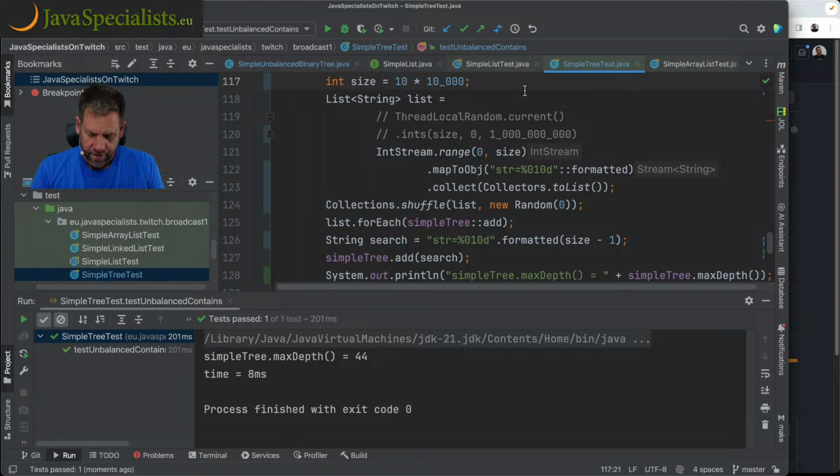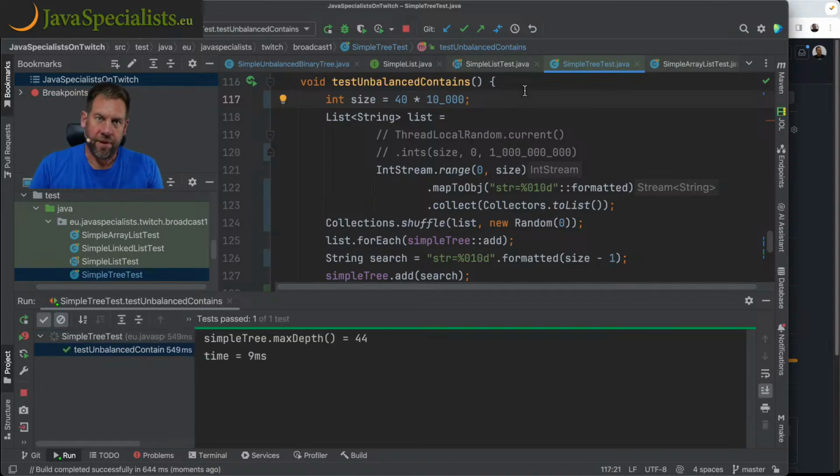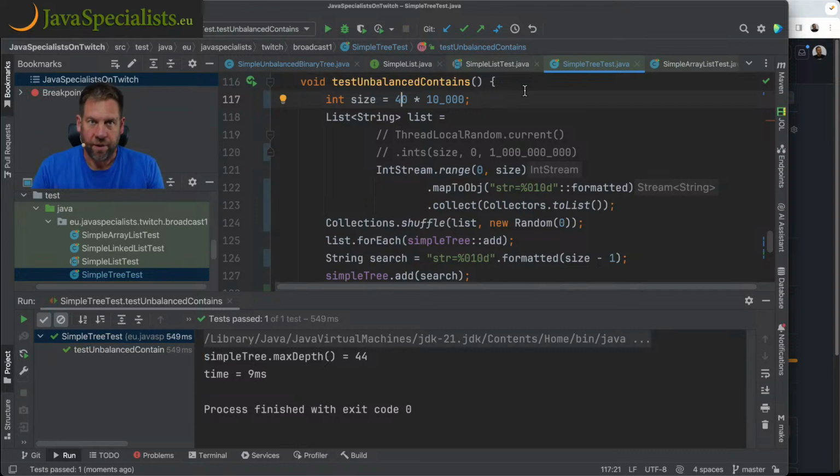If I make it 200,000, 41, and you'd expect it to be roughly one or two deeper each time you double the size, right? So I'm going to try to do 1,000 and see what happens.